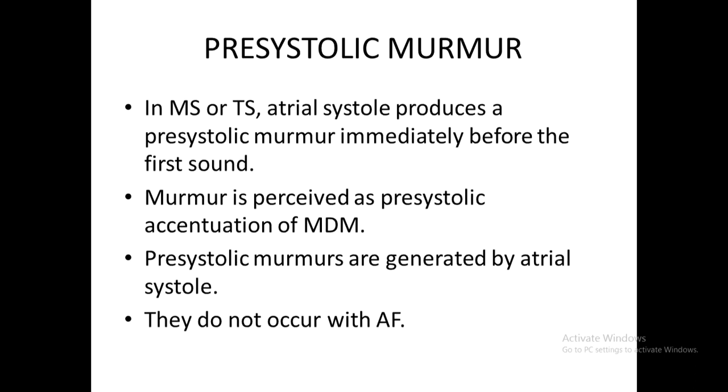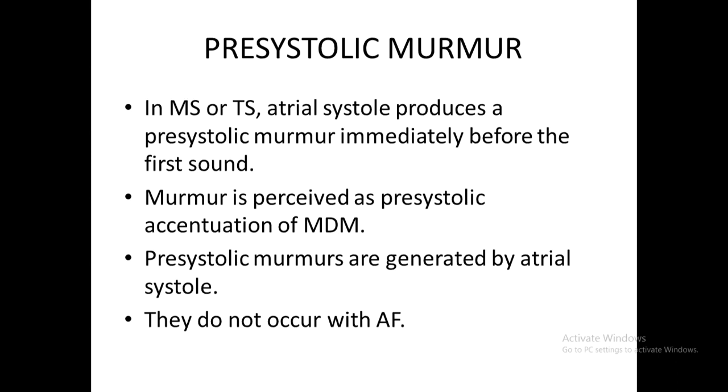Now, pre-systolic murmur. Pre-systolic means before the S1. Systole starts from S1 to S2. So pre-systolic accentuation, the pre-systolic murmur, is very important in mitral stenosis. If the patient is in sinus rhythm, when the atria contracts, it will cause a pre-systolic accentuation. In a normal person, when the atria contracts against a stiff ventricle, it causes a fourth heart sound. The third and fourth heart sounds are never heard in mitral stenosis. Why? Because there is a decreased flow.